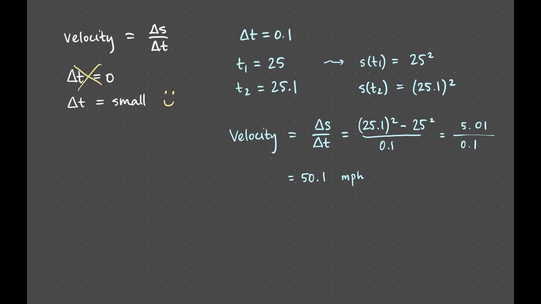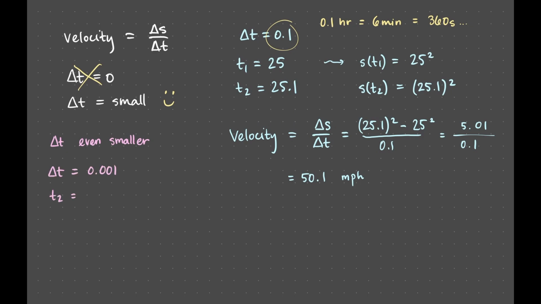But the keen observer will note that we could have done our approximation even better. In particular, we could have taken a smaller change in time. After all, a change in time of 0.1 hours is still 6 entire minutes, which isn't very small. Instead, let's try a change in time of 0.001 hours.